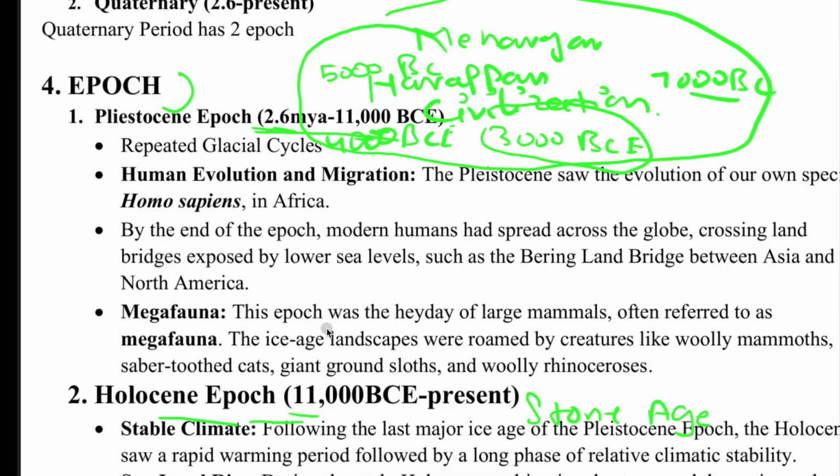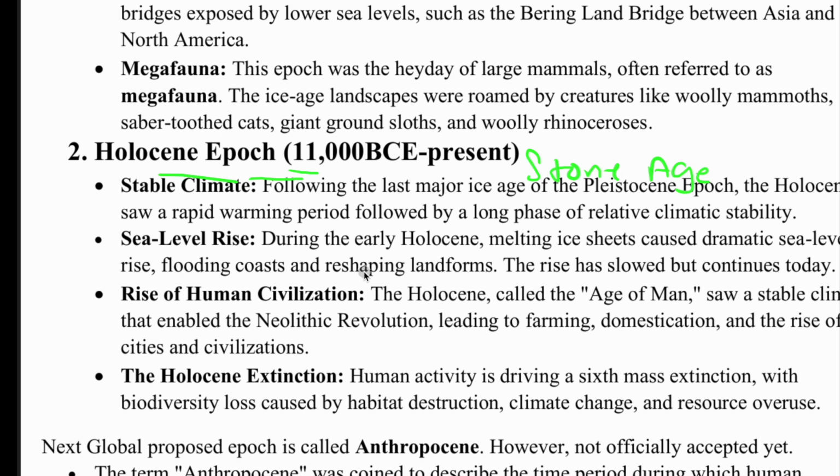Now in the geological time scale, the Holocene epoch is where we are living now. In the Holocene epoch, from 11,000 BCE, we start with the Paleolithic age. Paleolithic will be there, Mesolithic will be there, Neolithic will be there, Chalcolithic will be there. After Chalcolithic, what comes?